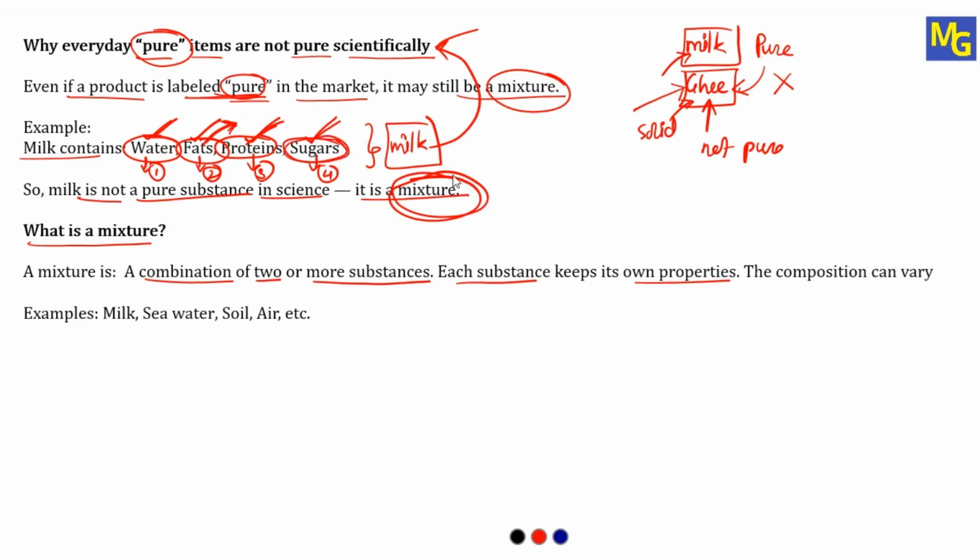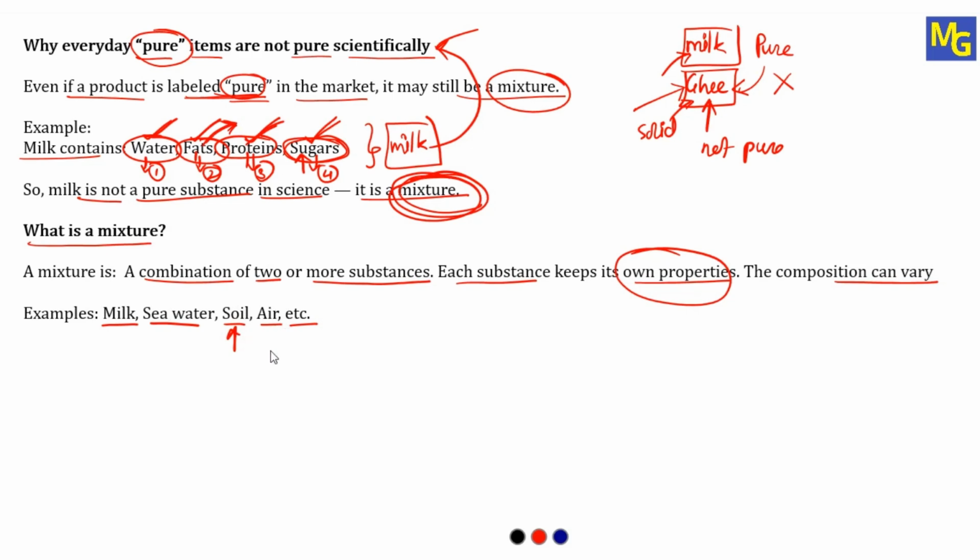Means it is a mixture, but in this mixture, whatever number of substances you are mixing, all will keep their own properties. The composition can vary. Yes, the amount of fat, the amount of protein, the amount of sugar may vary, but they keep their own properties. Now, next examples: milk, seawater, soil, air, etc. You can take all these as examples.